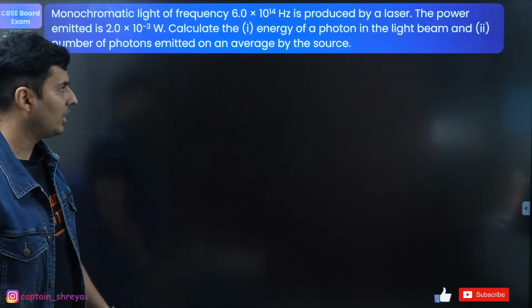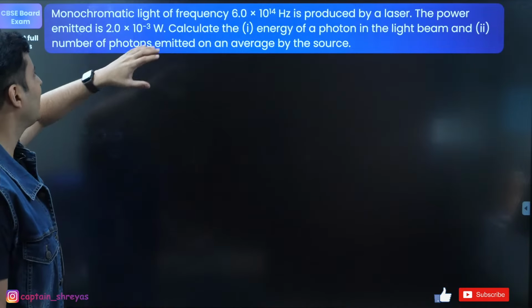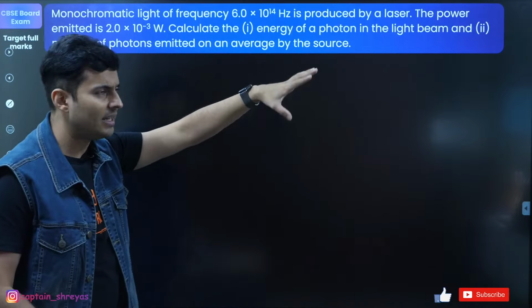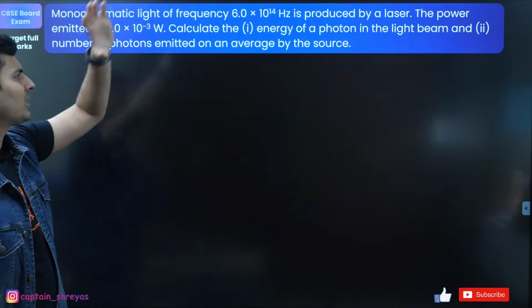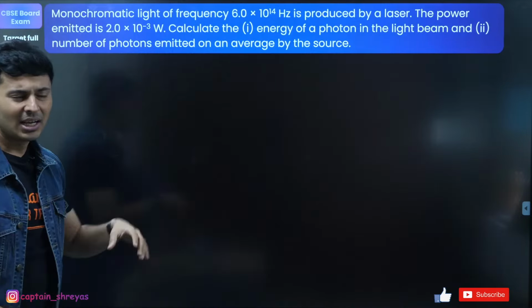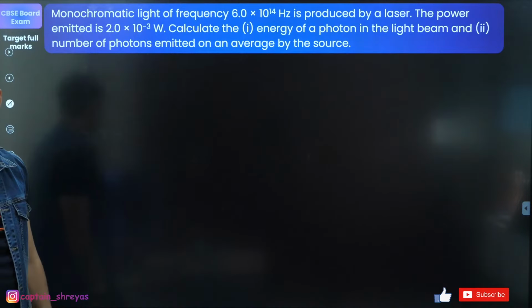Guys, moving on to the next question. Monochromatic light of frequency is produced by a laser. The power is this much, energy of photon and number of photons. Okay, I'm just going to give you the formula. You can do the math, right?